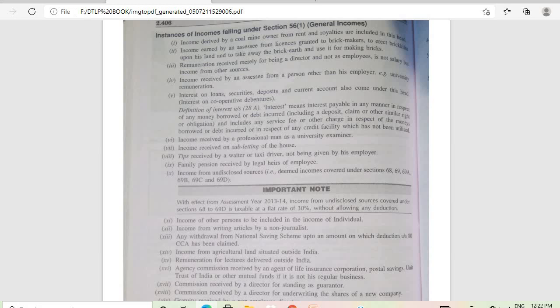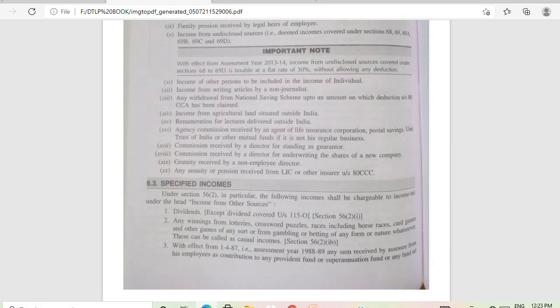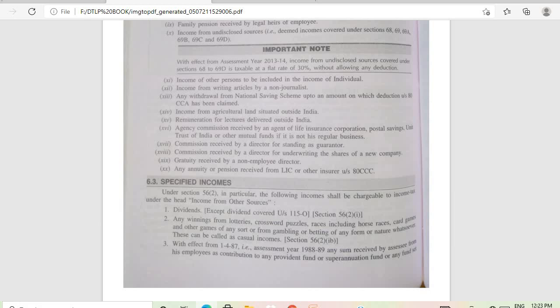Then interest on loans, securities, deposit and current accounts also come under this head. Then income received by a professional man as a university examiner, then income received on subletting of the house, then tips received by a waiter or taxi driver not being given by his employer, then family pension received by legal heirs of employee, then income from undisclosed sources, that is deemed income covered under section 68, 69, 69A, 69B, 69C and 69D.